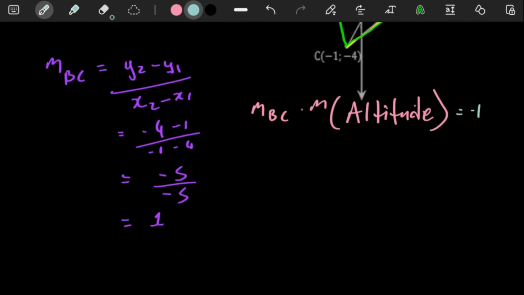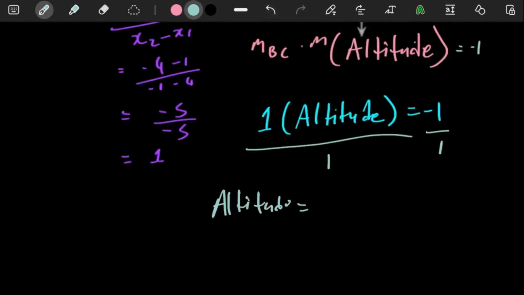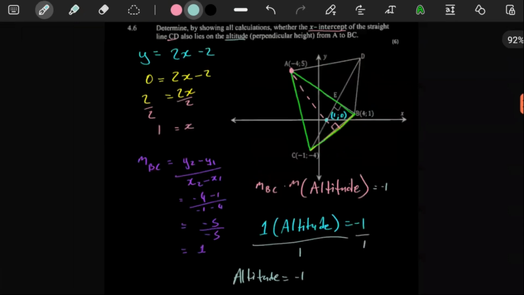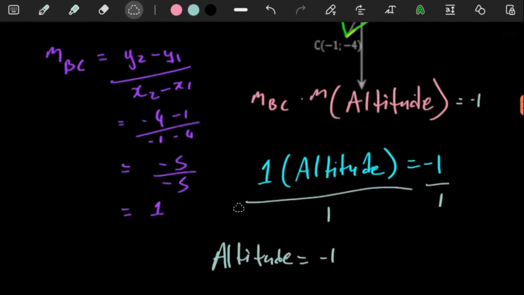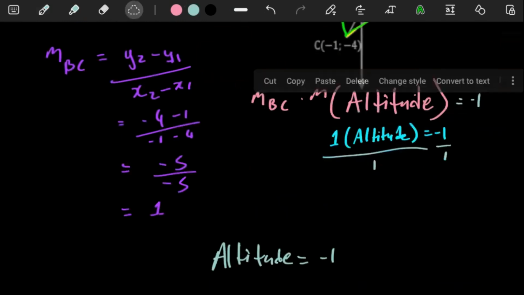So if you put a 1 here and multiply by the gradient of the altitude, and divide by 1 on both sides, which is kind of dumb, the gradient of our altitude is just going to be -1. I don't even know why I had to do that whole thing, because everyone can see that. The gradient is -1. But anyways, let's see. I guess I'm just going to get some space.